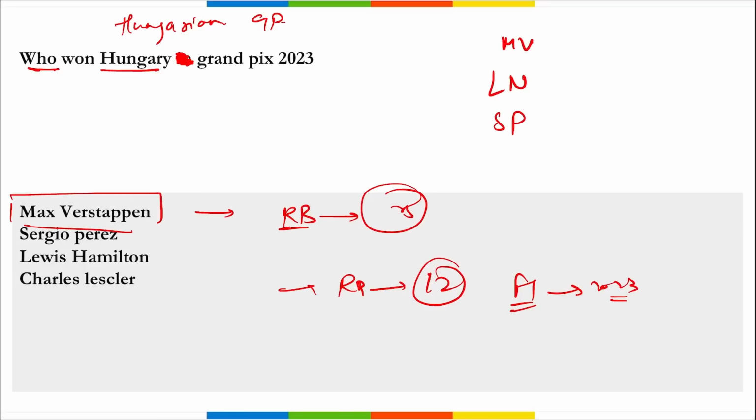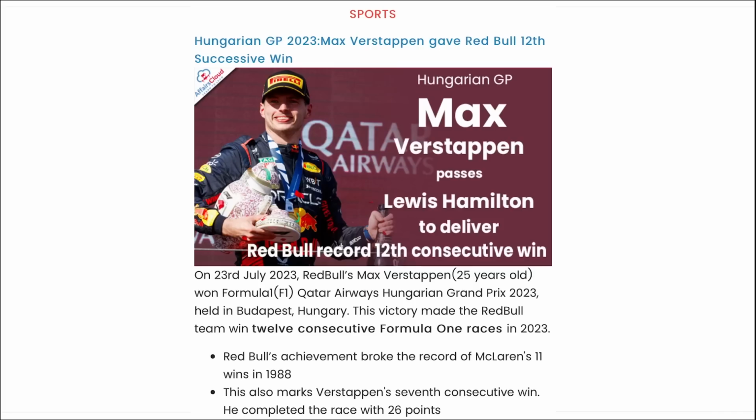Also remember, if we talk about the time, this was scheduled from 21st of July to 23rd of July, and Max Verstappen has won this Hungarian Grand Prix 2023. Next, here you can see he is Max Verstappen. He is 25 years of age and he recently won the Hungarian Grand Prix.